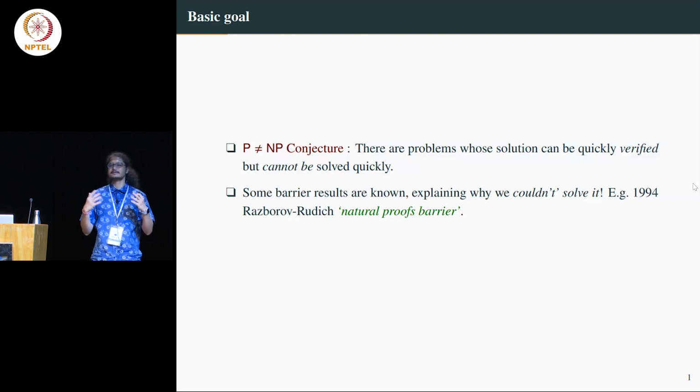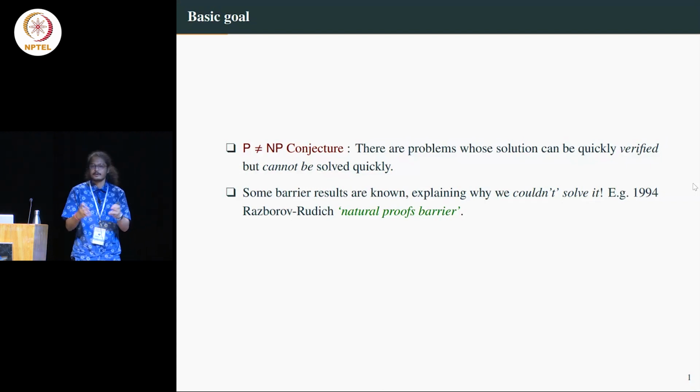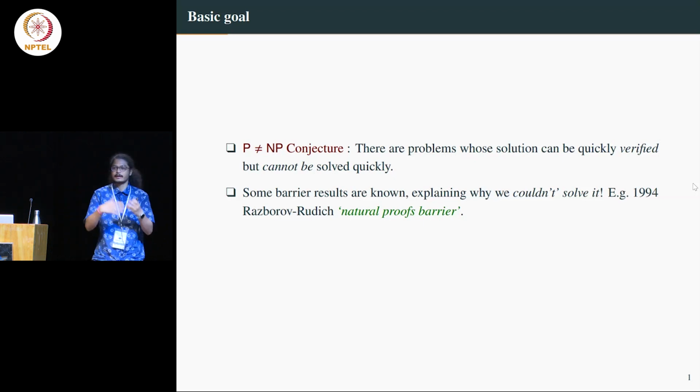Natural proofs are basically all the proofs which are very natural in some sense. I'm not going into the definition. They said that most of the lower bounds that we have been trying are natural and will never lead to a proof of P not equal to NP. That was actually a very heartbreaking situation at that time, because people hardly knew other techniques which could actually lead to P not equal to NP.